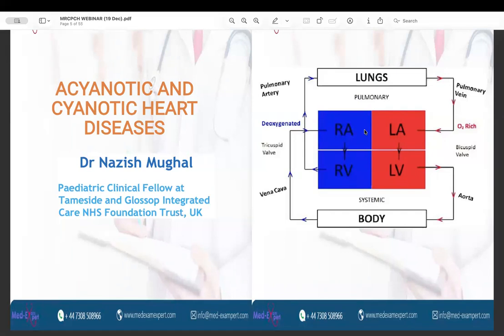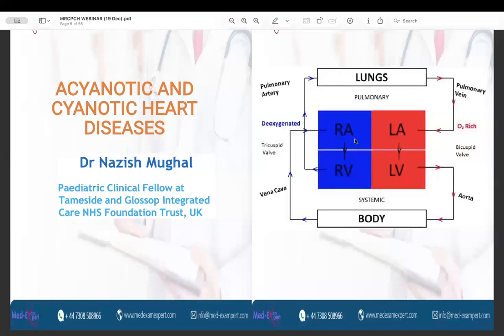So in ASD, what happens after the birth? There is some hole or defect in the atrial septum. So there is room for the blood to flow from the left atrium to the right atrium. So the blood that is received from the pulmonary veins, after oxygenation in the lungs, this oxygenated blood gets mixed up in the right atrium with the deoxygenated blood.